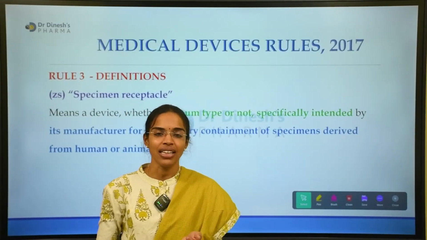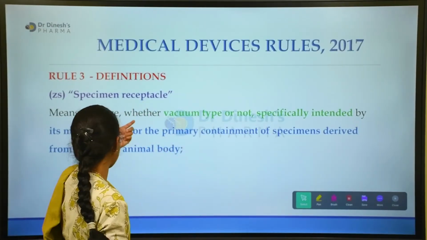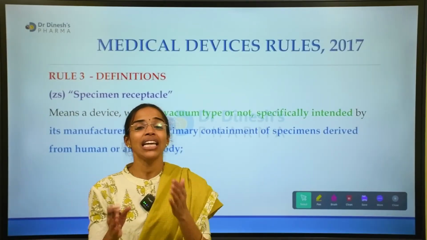Any specific container, vacuum type or not, is a specimen receptacle for the primary, immediate containment of the specimen.